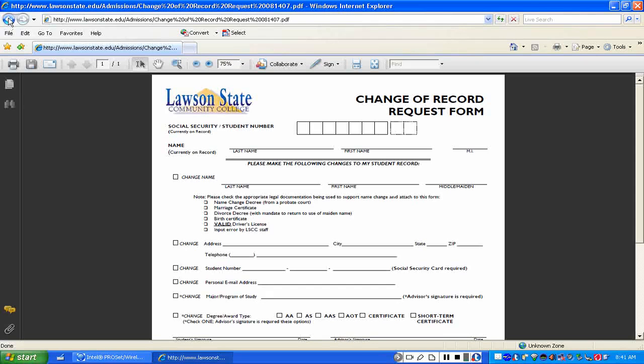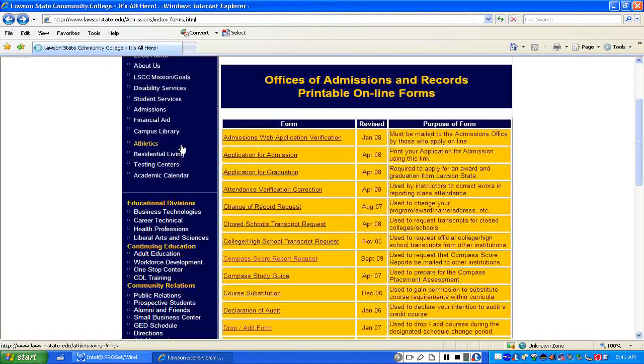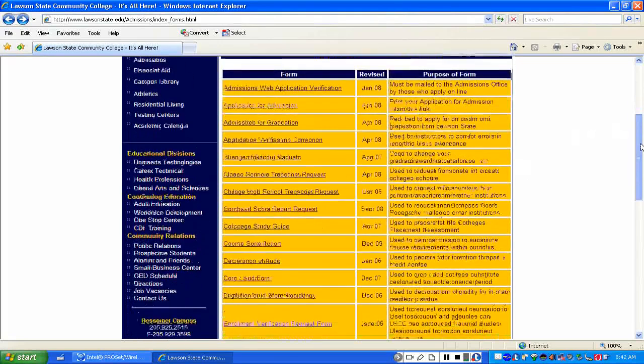So now I'm going to just hit the back browser, and that'll take us back, and there we are. All right, and as you can see, these are all the different forms, but notice to the right, it'll also go through the purpose of the form with you as well. These forms are for faculty as well as students. Change of record request is the one we just went over. It says use to change your program, award, name, address, etc. So you see how it gives you information.